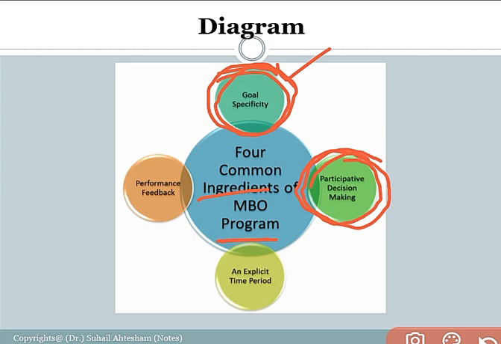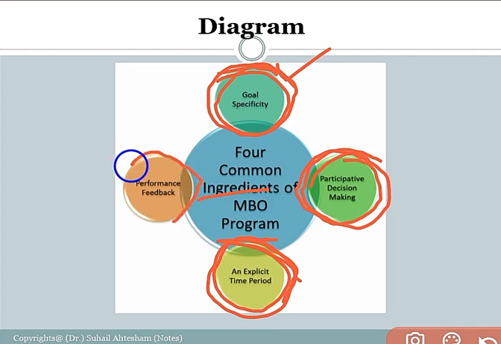The third, the explicit time period, right? Within the time limit, we have to achieve the departmental and organizational goals, right? There is a certain time limit, a time bound activity that has to be performed on a priority basis, right? So it is said to be the time limit activity. The fourth, performance feedback.